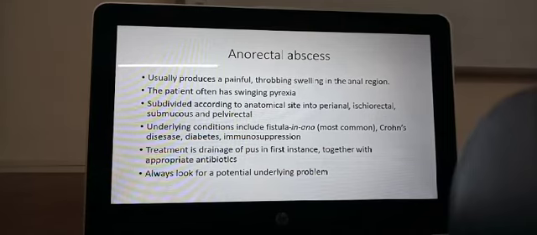According to the anatomical location of the anorectal abscess, we can call it a perineal abscess or an ischiorectal abscess or a submucous abscess or a pelvirectal abscess. The person may get an infection because of a fistula, or they may get it because of Crohn's disease, diabetes, immunosuppression. They may also get it because of a fissure, infected fissure.